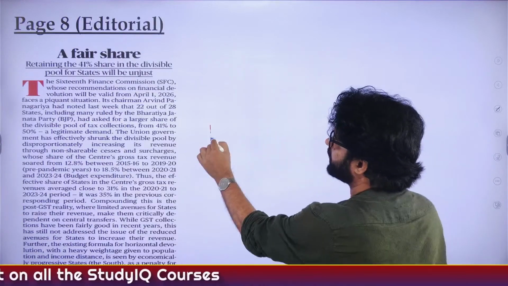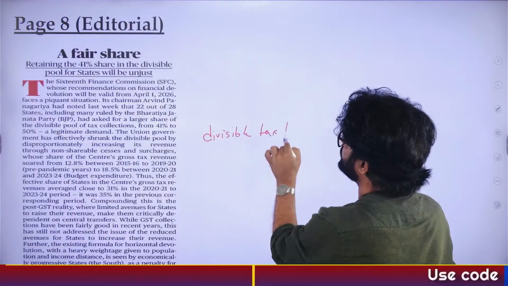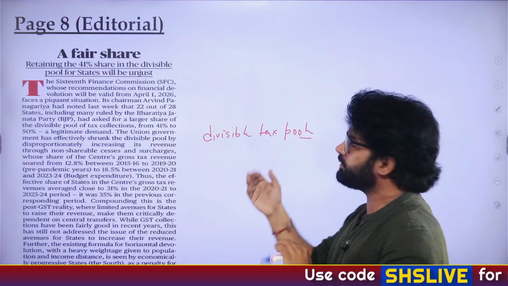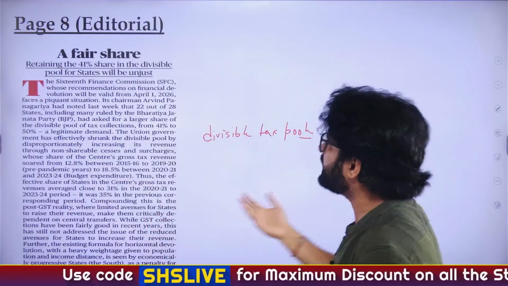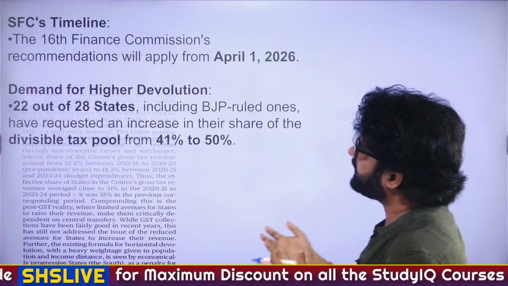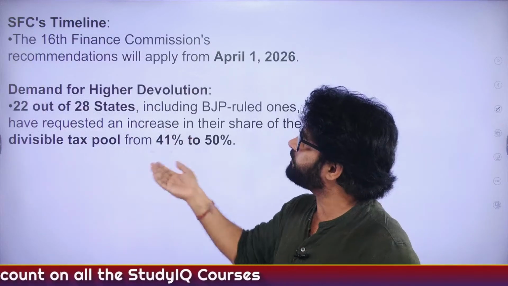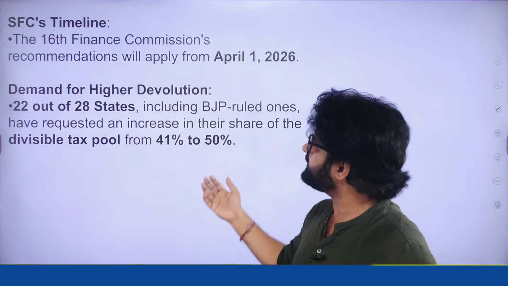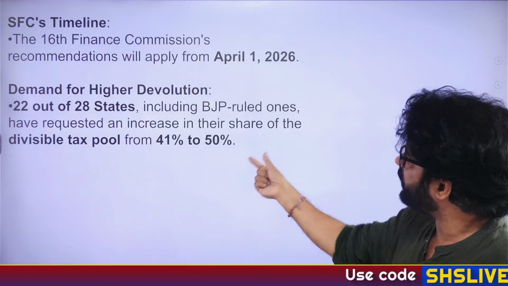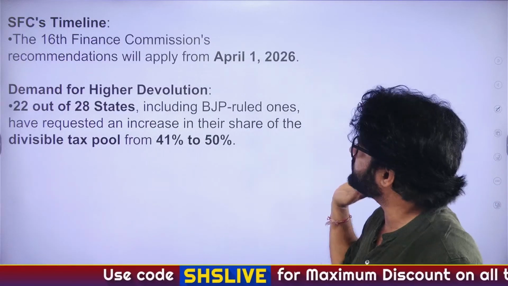So there are different words here, divisible tax pool. This cess and surcharge, which is imposed by the center, is under the non-divisible tax pool. They are not sharing it with states. So the states' rationale is: please sir, you are already getting a lot of amount from cess and surcharge. After GST anyway, our taxation power has reduced a lot. So please increase the tax pool from 41% to 50% for states, including BJP rule states.